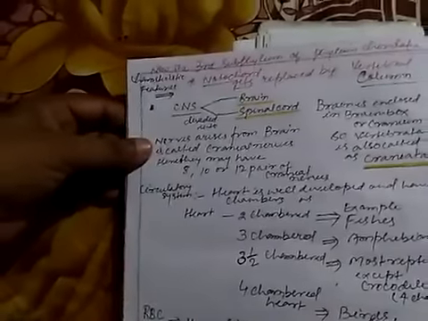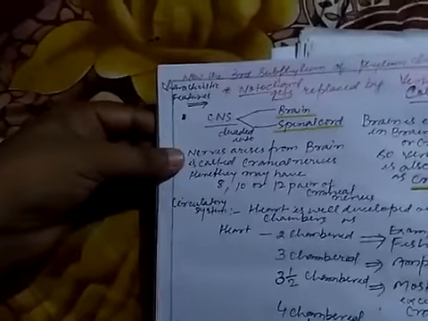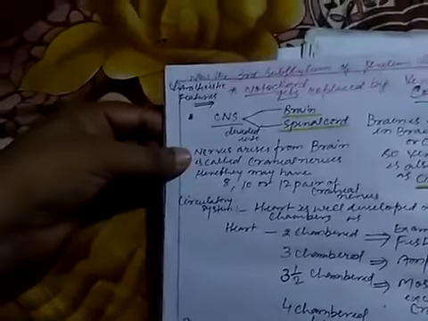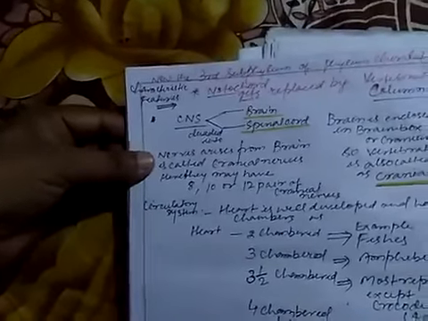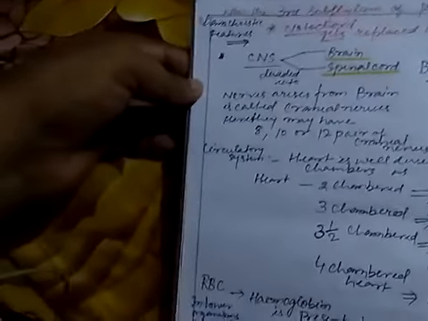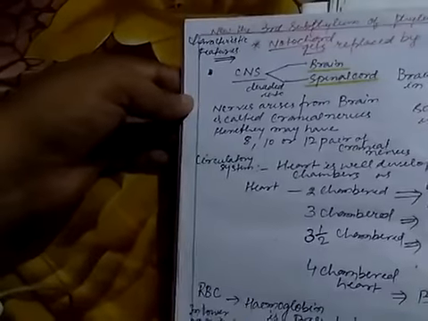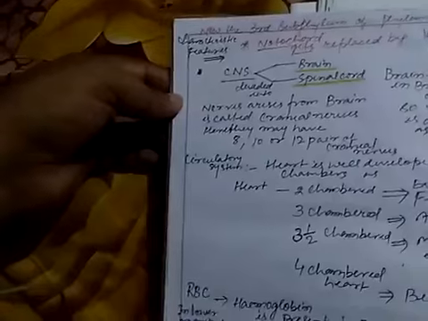After that, the third subphylum of the phylum Chordata is Vertebrata. Here the notochord gets replaced by the vertebral column. Central nervous system is divided into brain and spinal cord. The brain is enclosed in a brain box or cranium, which is why Vertebrata is also known as Craniata. Nerves arising from the brain are called cranial nerves. In vertebrates there may be 8, 10 or 12 pairs of cranial nerves.